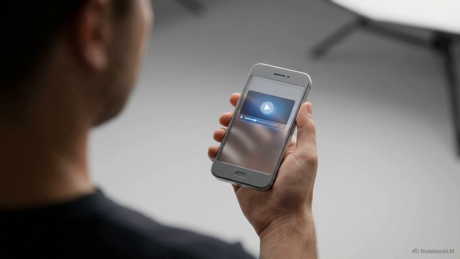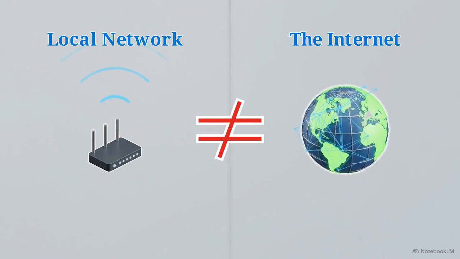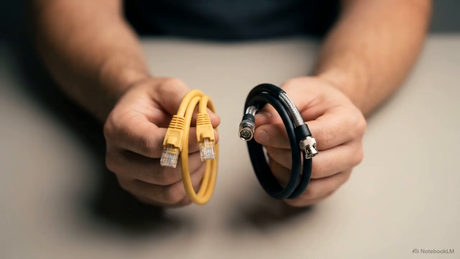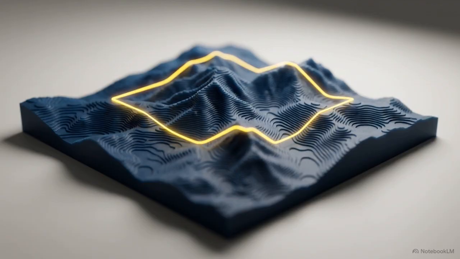Look at your device right now. You are connected to a network to watch this video. But is your home Wi-Fi the exact same thing as the internet? The answer is no. While we often use the terms interchangeably, networks actually come in several distinct types, separated by one specific measurable rule. That rule is geographical area.